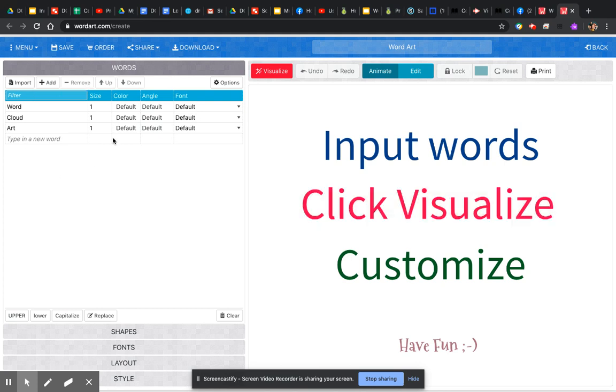Over here is where you put the words. Now, for the getting to know you part, you're going to put your name first, and you want that to be the biggest. You want it to stand out, so you put your size there. Then you're going to do 10 different interests. You could leave those sizes all the same, or you could rank them. If you like one interest more than the others, you can make that a 2. If you want a word to be bigger than the others, you would make it 2 or 3.